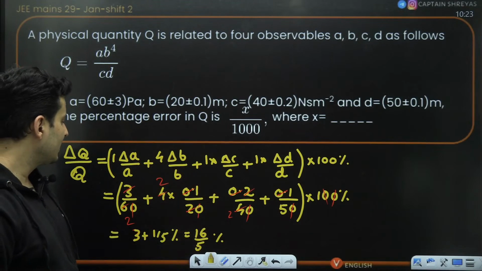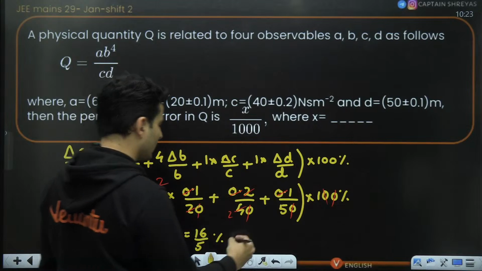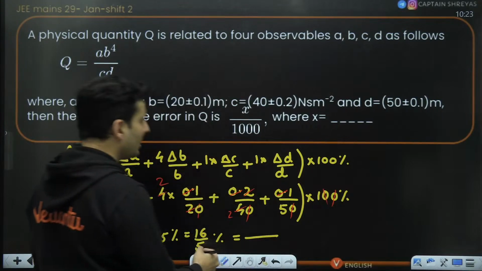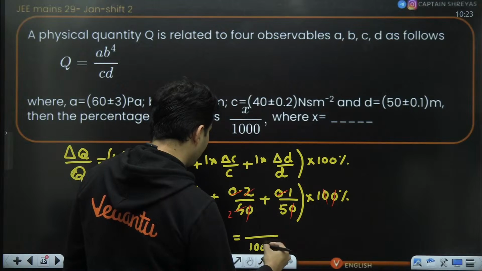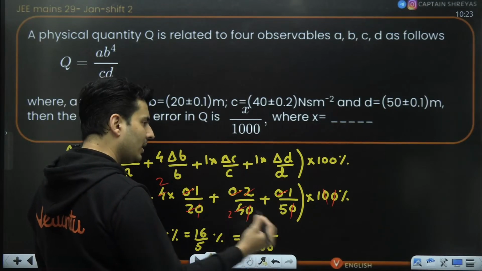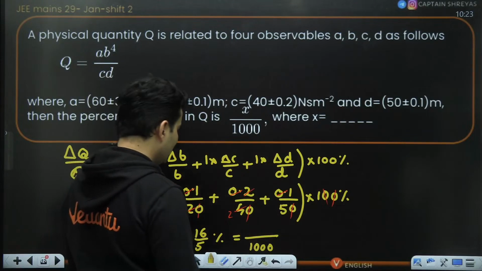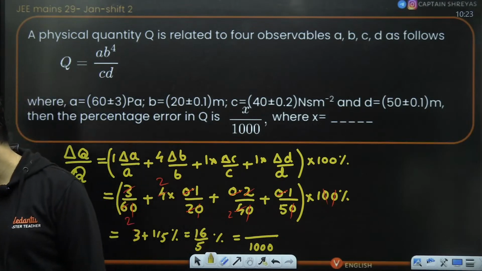Now, if this is 16 by 5 percent, you have to write it as x by 1000. So you multiply 5 with 200, then it will become 1000. 16 also you have to multiply with 200. I hope this is clear.